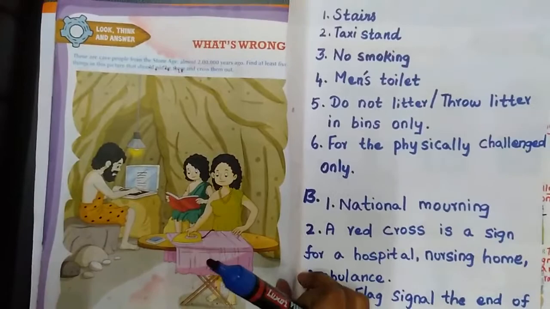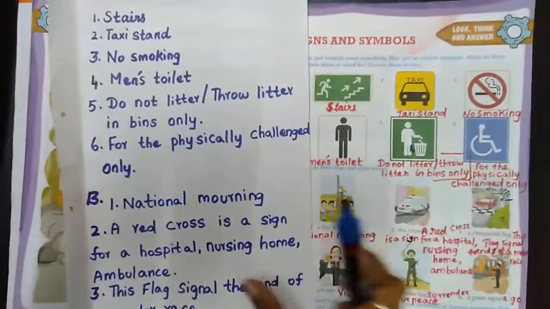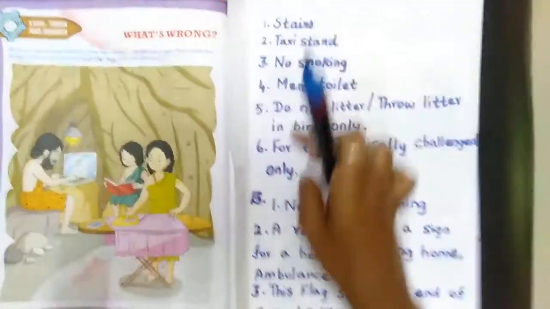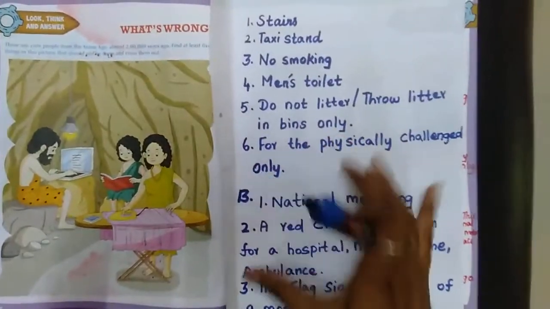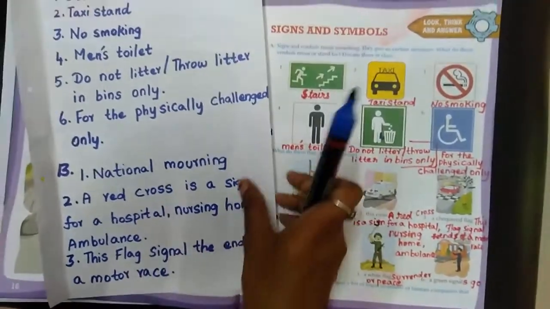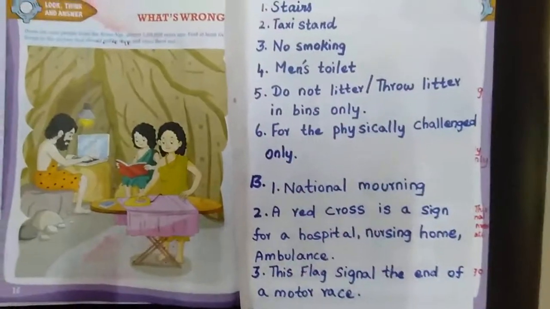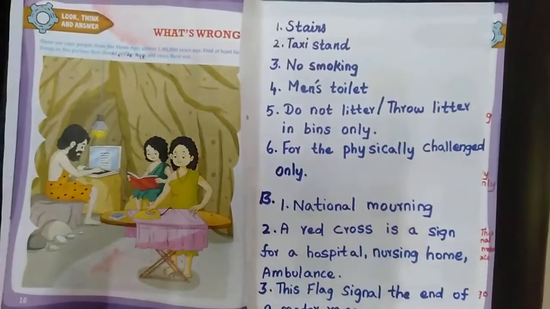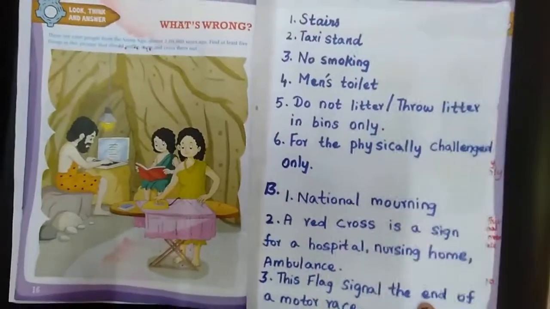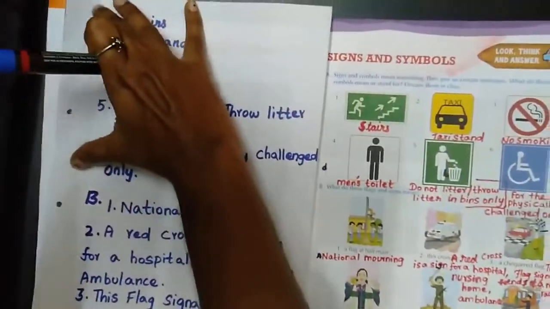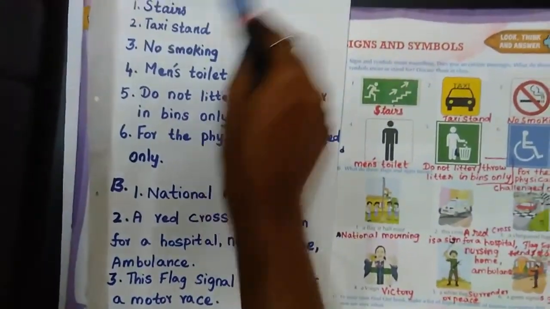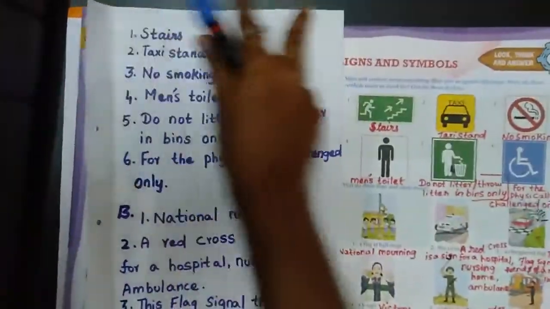See here, if you can't write in this, you have to take one paper like this. You have to take one paper and write like this and paste it here, okay? If you can't write in this page, you take one paper and write the answers. Then paste it here. Then it will be easy for you. Like this you paste. Then you will see here and study the answer. Like this you paste. Then you have to learn.